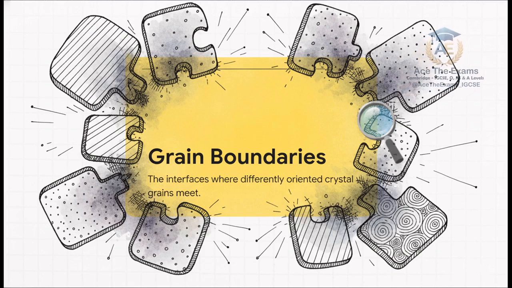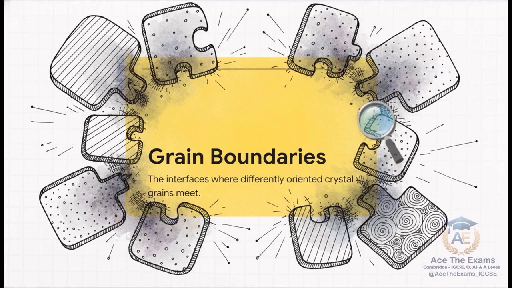And that tile analogy brilliantly illustrates our next crucial definition, grain boundaries. Where these mismatched puzzle pieces, these differently oriented crystal grains, crash into each other, you get grain boundaries. These interfaces are the actual defect zones dictating how the material behaves. They're basically regions of atomic mismatch. The atoms here just don't line up perfectly with their neighbors. And this structural disruption is the microscopic root of the material's macroscopic properties.